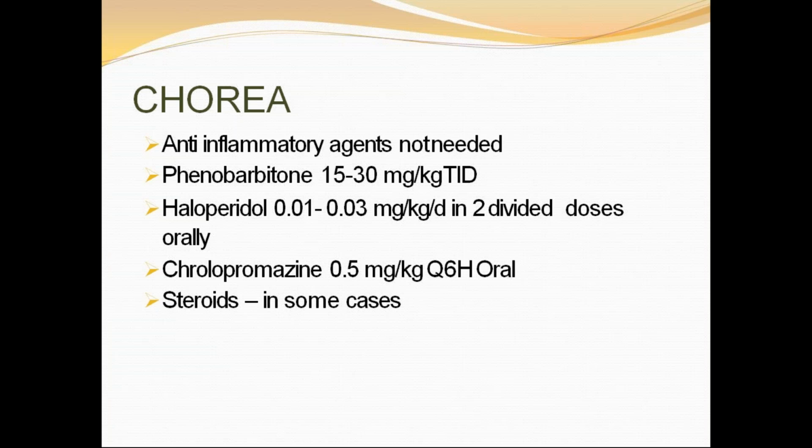The drug usually effective is phenobarbital. If phenobarbital is ineffective, then we go with haloperidol, an antipsychotic, 0.01 to 0.03 mg per kg per day in 2 divided doses orally, or chlorpromazine 0.5 mg per kg in 4 divided doses orally. Some patients may benefit from a few weeks' course of corticosteroids. The benefits are not known properly. So you must know, usually we don't give anti-inflammatory agents. The drugs we give are phenobarbital and haloperidol. You need not remember the dosages, just for information purposes.